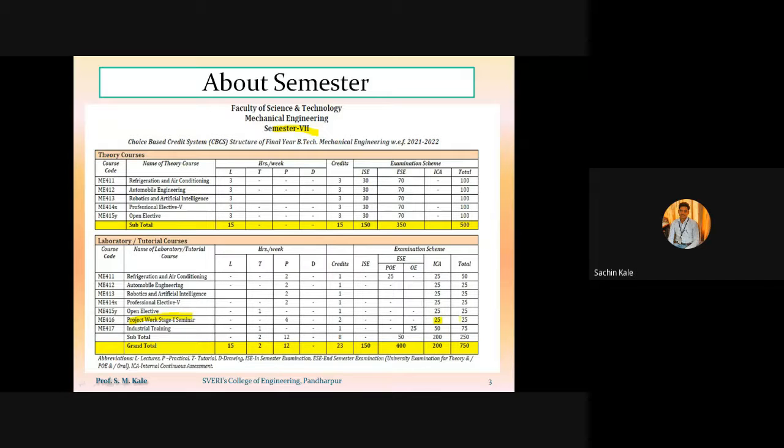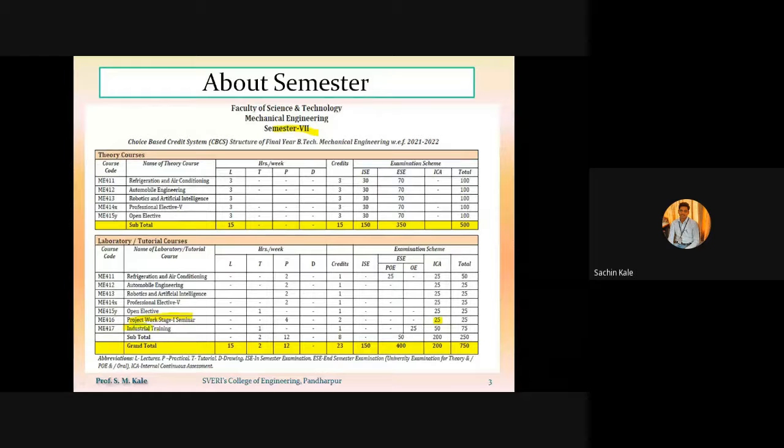You have to always be in touch with your project guide, and you have to finalize the project title as well as the aim and objective. After finalizing them, you have to start working on your final year project with your group.